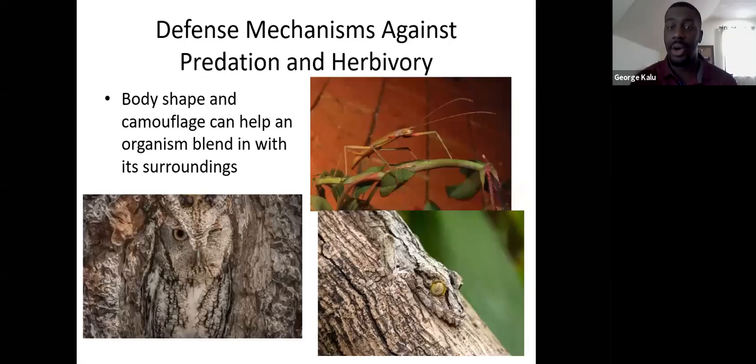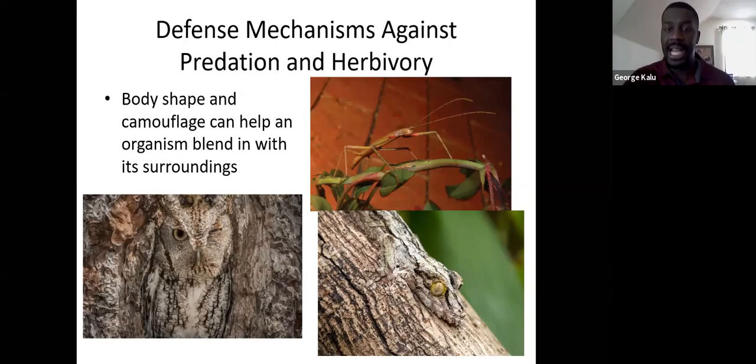Body shape and camouflage can also help as defense mechanisms, by allowing that particular organism to blend in with its surroundings. For example, here we have an owl, and this owl has a specific coloration pattern on its feathers that allows it to fit into a little groove inside of a tree and blend into the tree as well, so it'll be able to escape from predators and not be seen. In the case of the lizard down here, it's able to engage in camouflage and blend in with the tree around it, so it's not easily seen by predators.